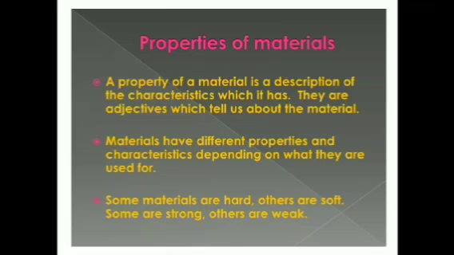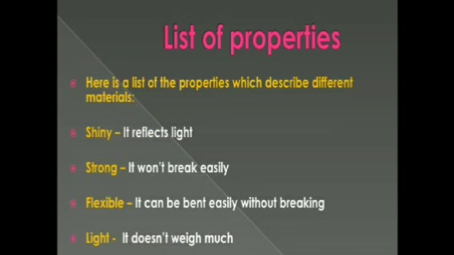Take down this much in your notebook. Now some materials are hard, others are soft, some are strong, others are weak. So weak, strong, rigid, bendy, flexible, transparent, opaque, all these are properties of materials. Okay children? So here is the list of the properties. That means all those qualities of a material we need to know.